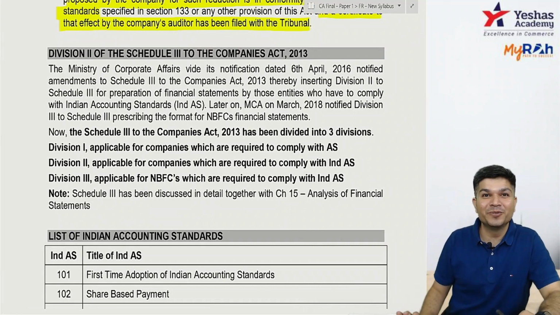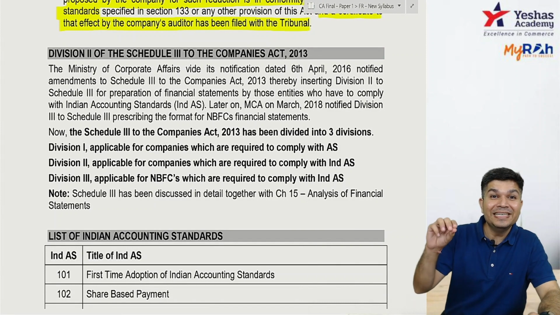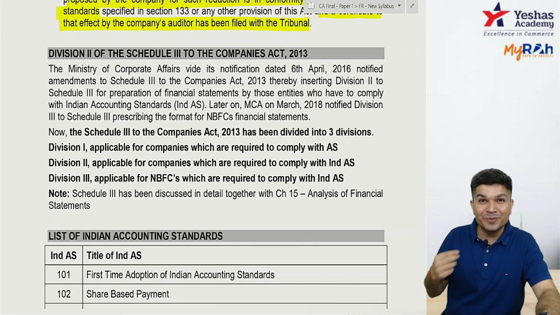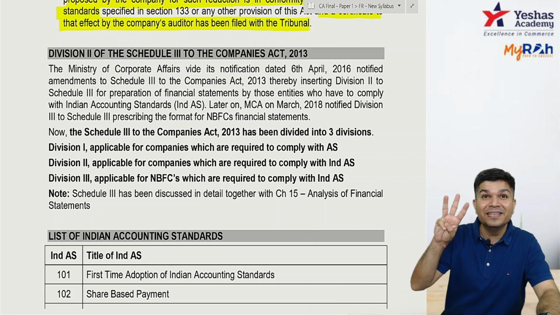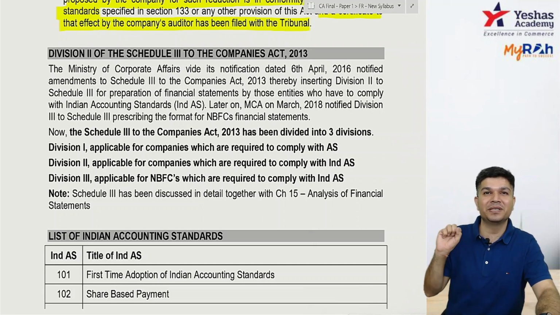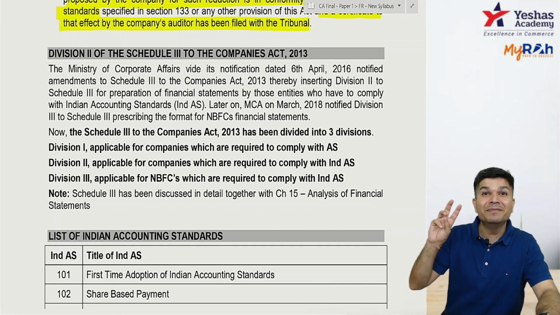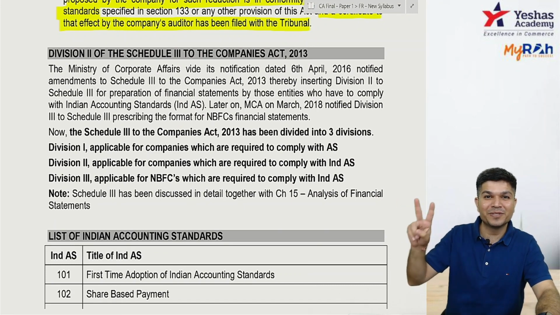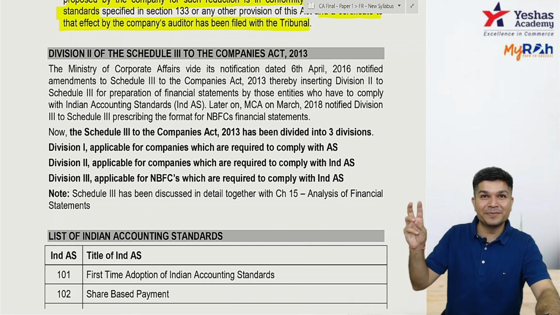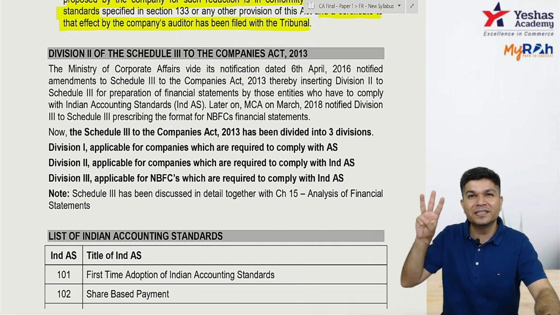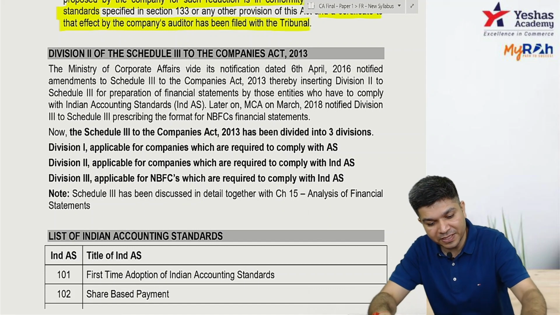Now going to your Schedule 3. Schedule 3 is divided into 3 divisions. There are 3 formats of balance sheet and 3 formats of P&L. Division 1 is for those companies following AS. Division 2 is for those companies following IND AS. Division 3 is for NBFCs following IND AS. So Division 1 for companies following AS, Division 2 for companies following IND AS, Division 3 for NBFCs which are following IND AS. And there are 3 formats of balance sheet and 3 formats of P&L.